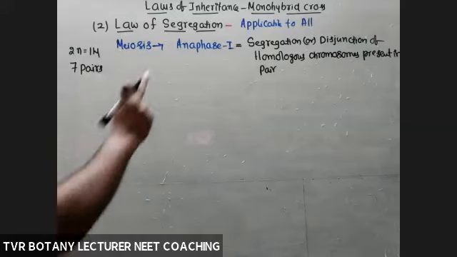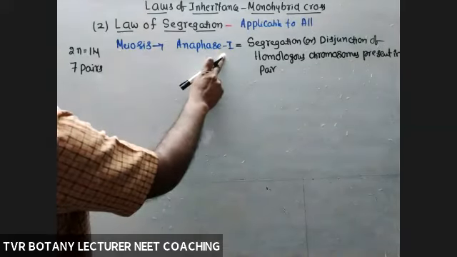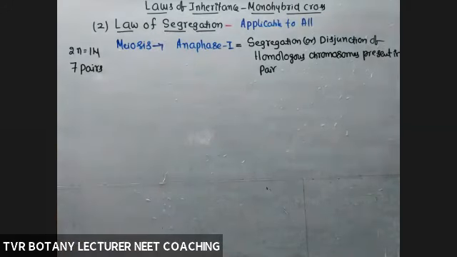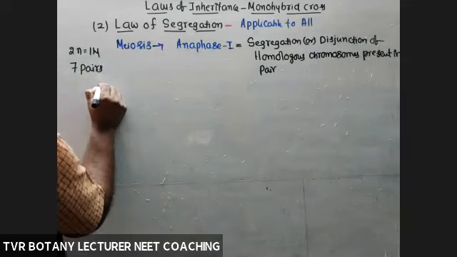So this event is not restricted to monohybrid cross, it is present in all sexually reproducing organisms with meiosis. That is a common phenomenon, the separation of homologous chromosomes.